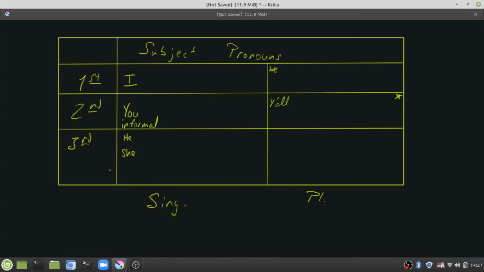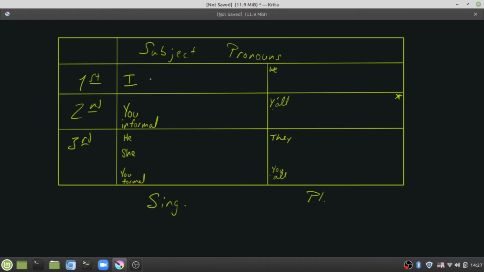But at any rate, down here we're also going to have you formal. And then over here on the plural side, we're going to put they, and we're going to put you all. Alright, and then I want you guys to notice that y'all and you all are in different places, and that's for a reason as well.